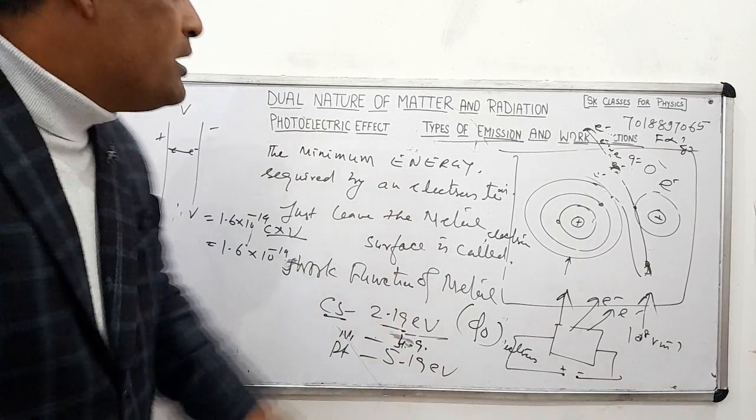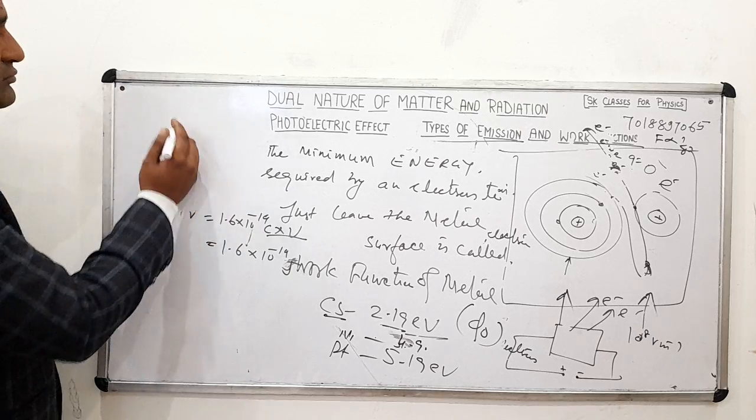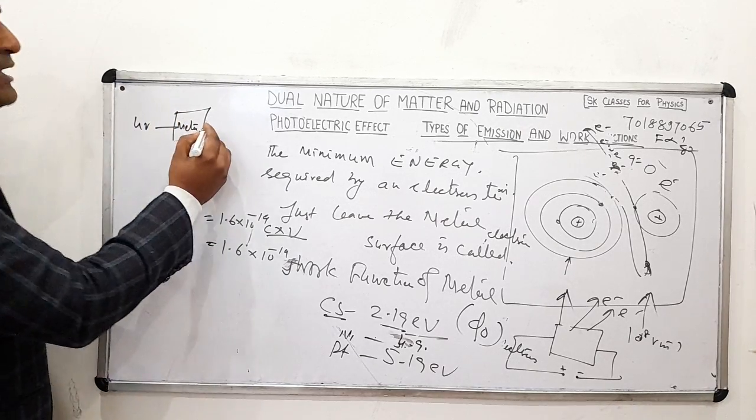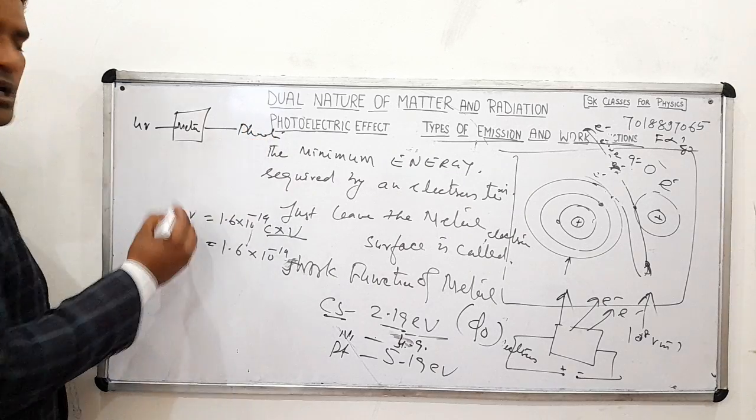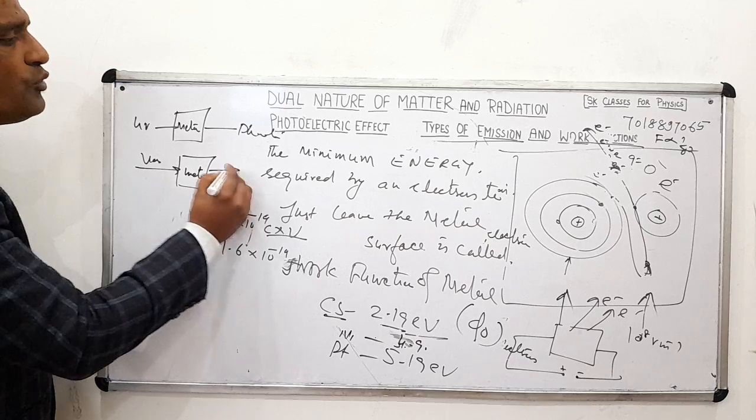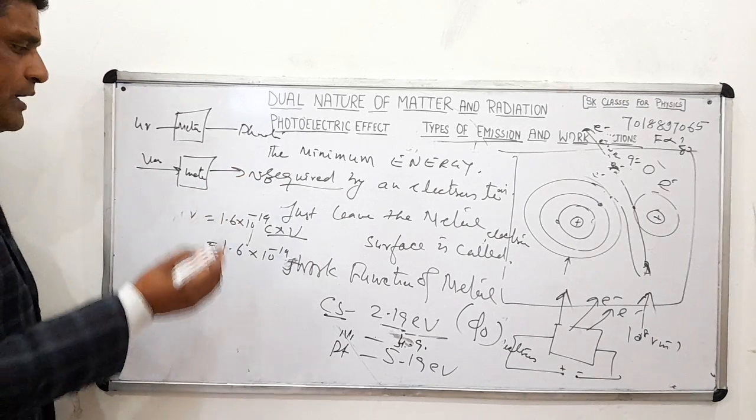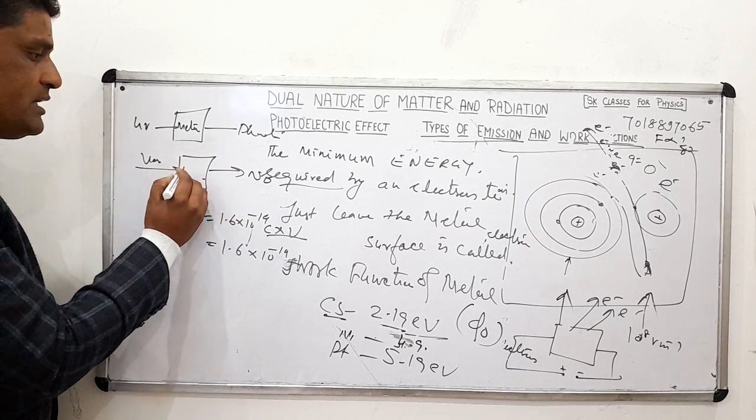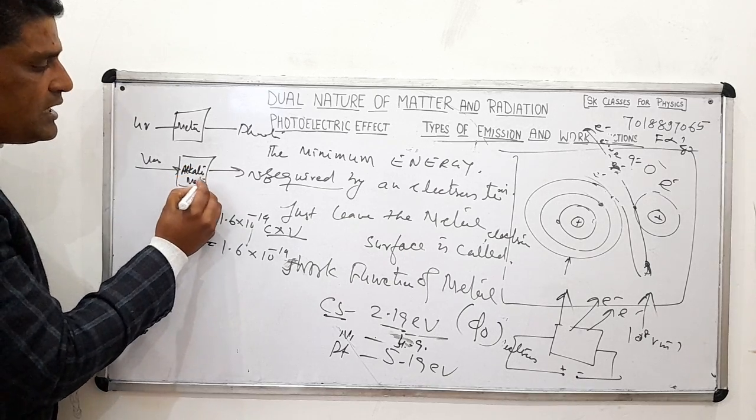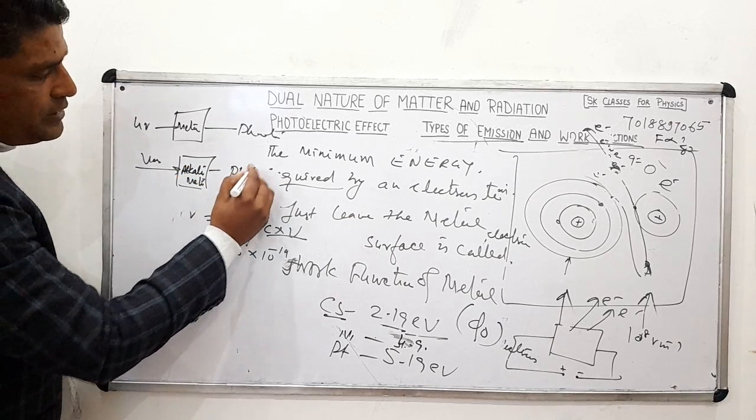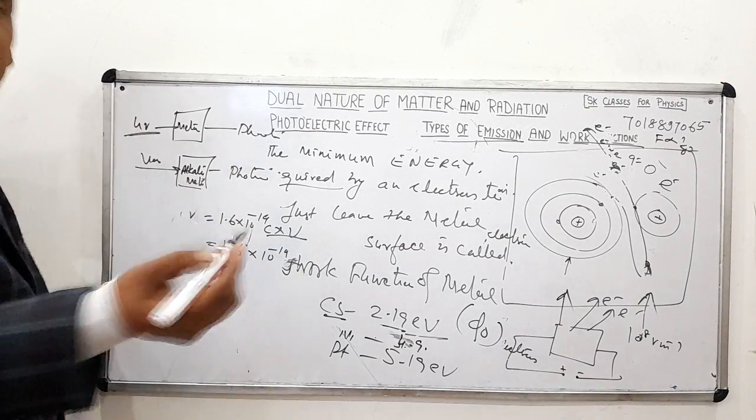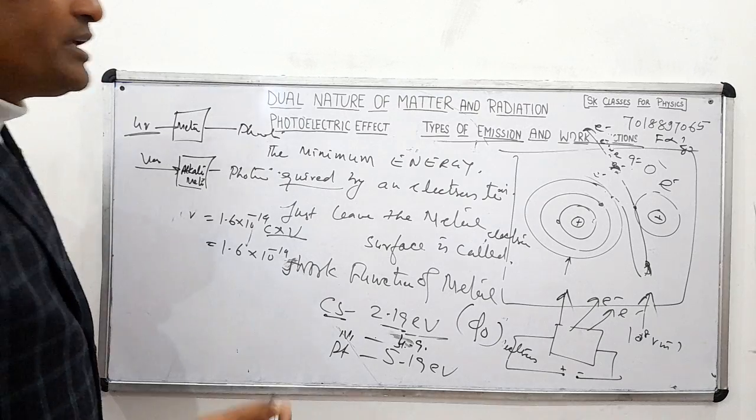I will explain: suppose this is a metal. If you use ultraviolet light, then photoelectrons will be emitted. If in the case of this metal we use visible light, then no photoelectrons will be emitted. But in the case of alkali metals, like sodium, photoelectrons will be emitted. So which light do we have to use? UV. But UV does not pass through glass, so which window do we have to use? Quartz. We have to use a quartz window.